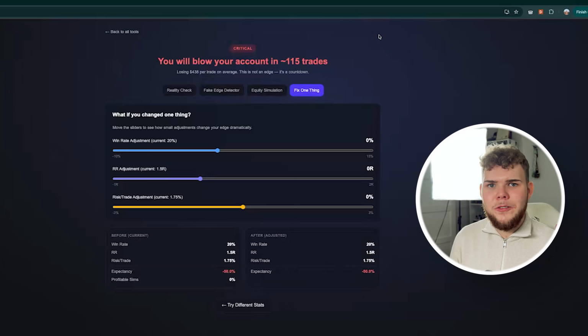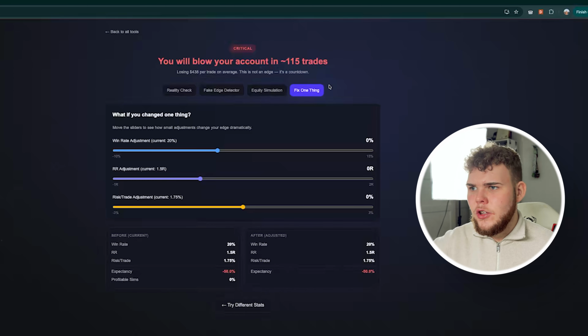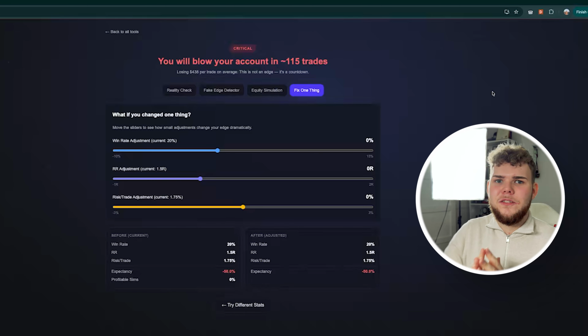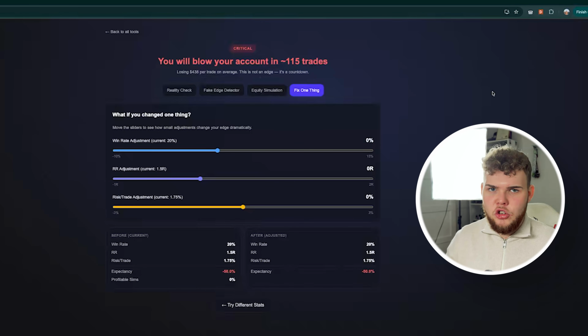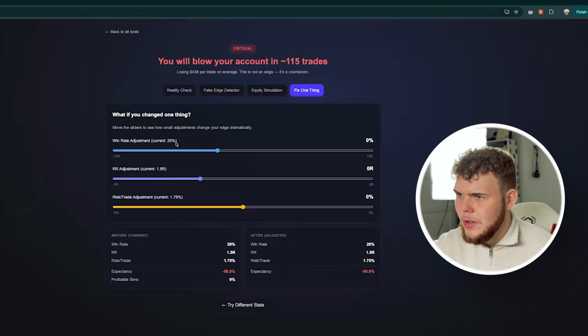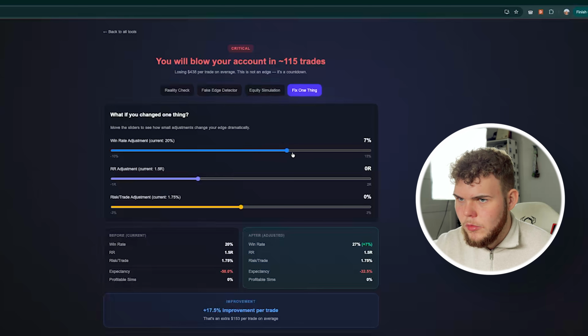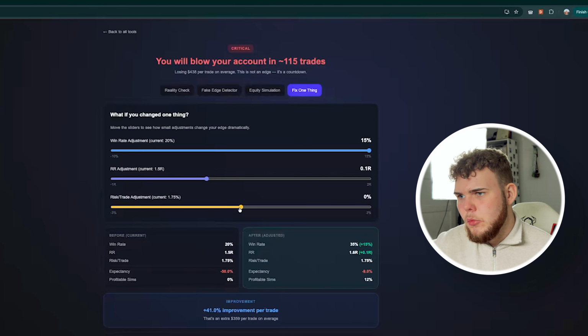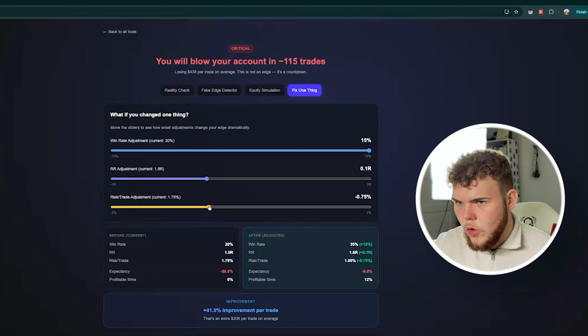And lastly, fix one thing. What if you change one thing? This is a very nice tool as it shows you in real time if, let's say, with our current 20% win rate we go to, I don't know, 35, and with our current RR we go to 1.6, and with our risk we go back to 1.